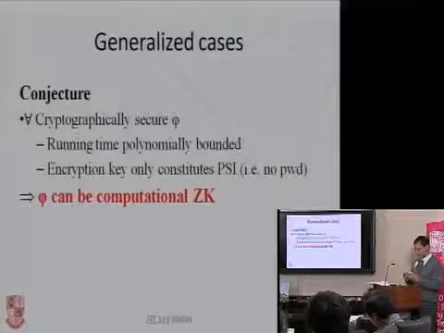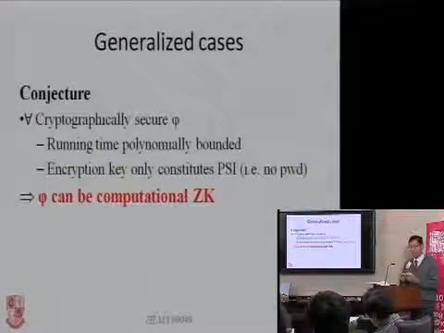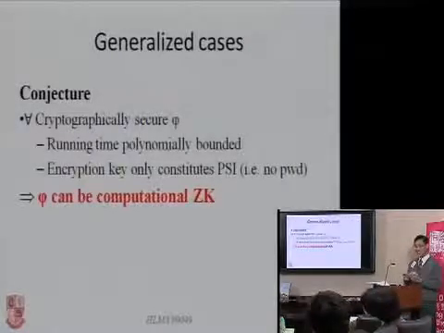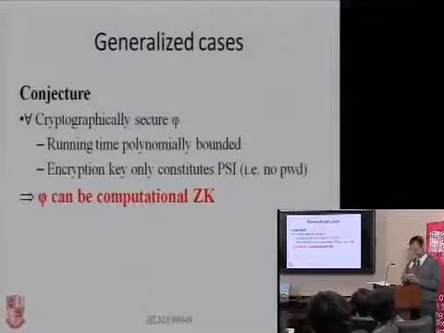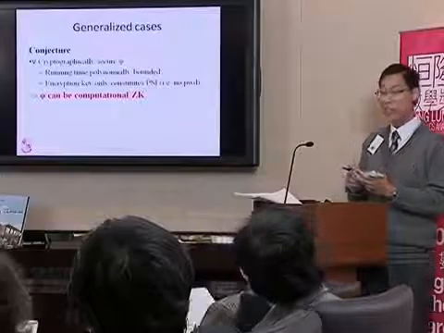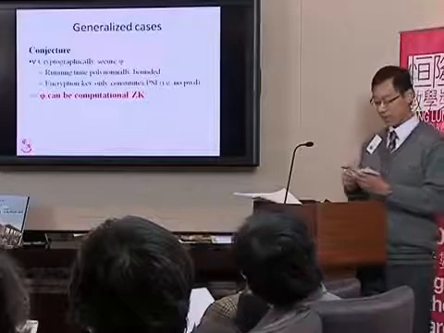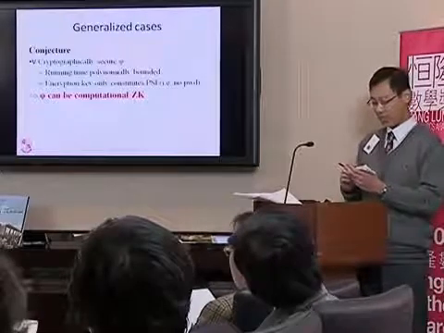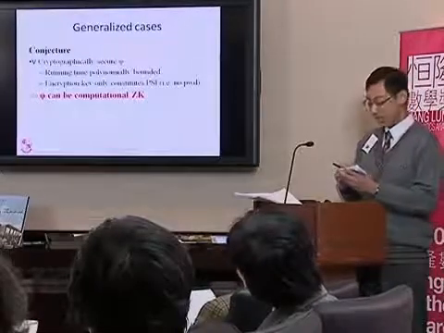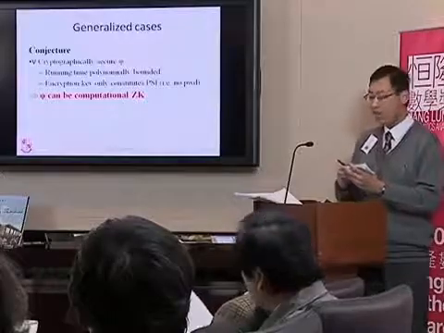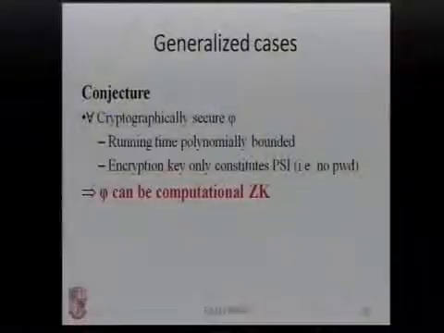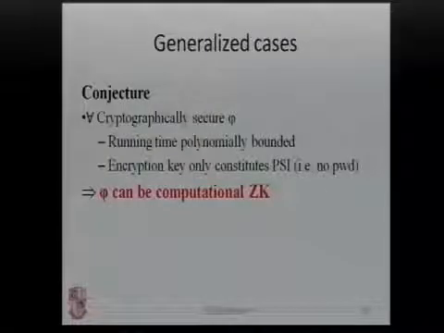However, I've proposed a generalized conjecture which was intuitively proved. In this conjecture, for any cryptographically secure 2PAKE protocol with its running time polynomially bounded, if an encryption key only constitutes the PSI but not the password itself, the protocol may become computational zero knowledge.